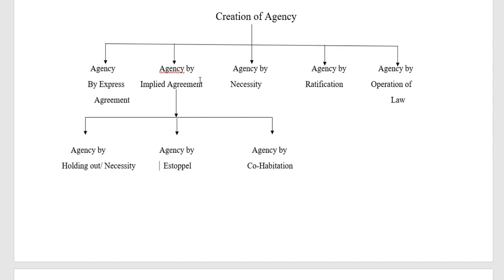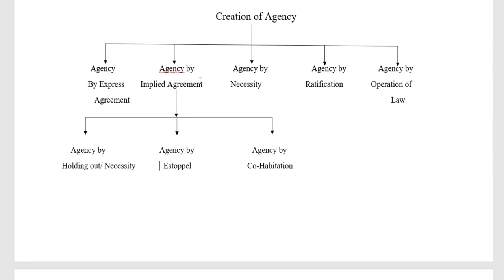So here is how to analyze agency by implied agreement. An authority is said to be implied when it is to be inferred from the circumstances. How can we infer from the circumstances? It depends upon the conduct of the principal, that means the conduct of the agent. An authority is said to be implied when it is inferred from the circumstances, that is, from the conditions.